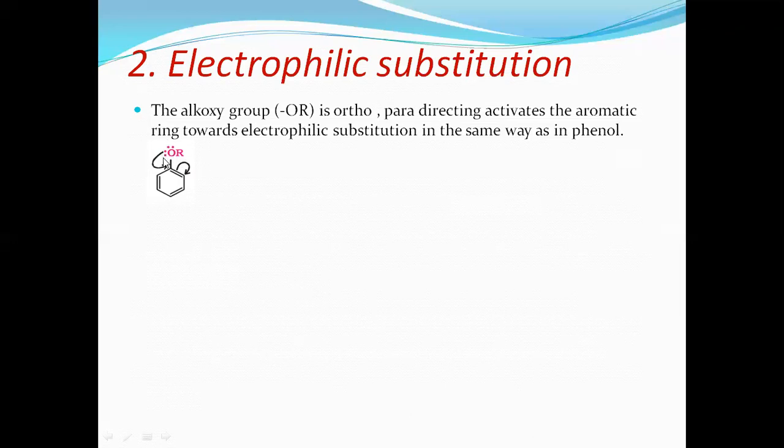Since it donates the electron, there is a displacement of lone pair of electrons throughout the structure. In its structure, you can find in ortho position a negative charge. And in the next structure, you can see para position negative charge. Therefore, what is the meta position? Meta position carries positive charge. In the next structure, once again, you can find ortho position negative charge. So, in the complete resonance structure of ether, we find negative charges on ortho position, para position, and ortho position.